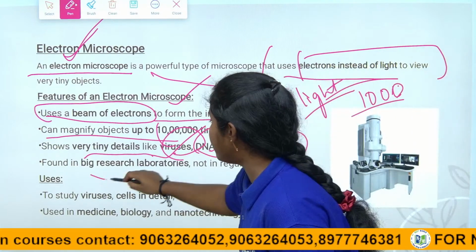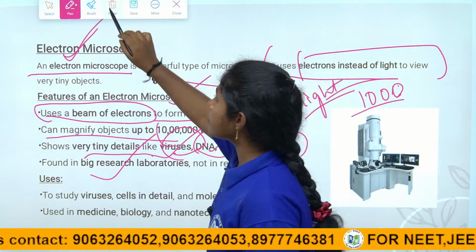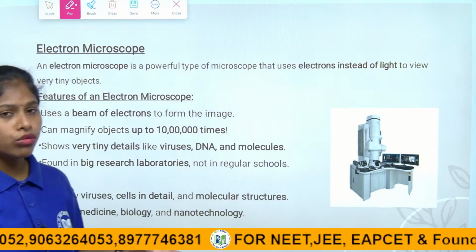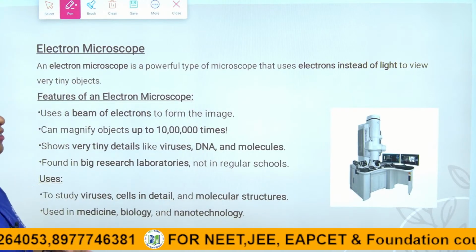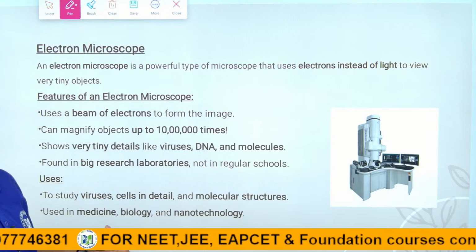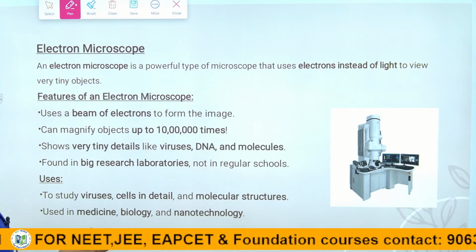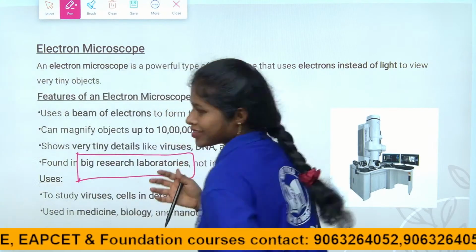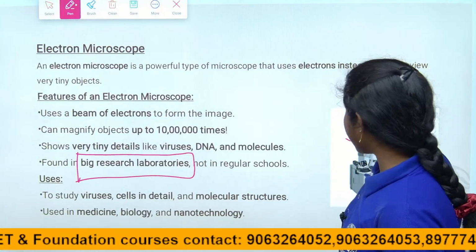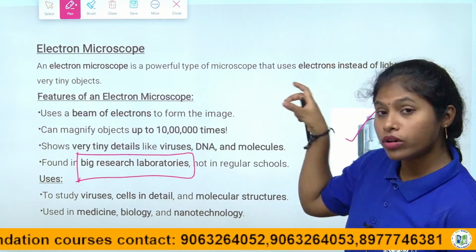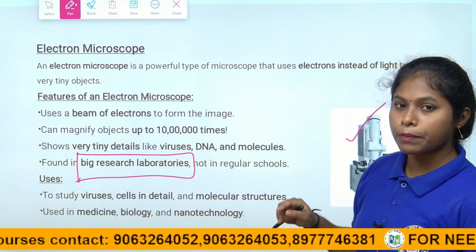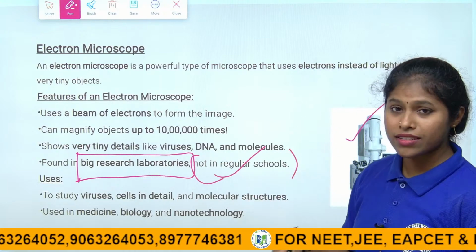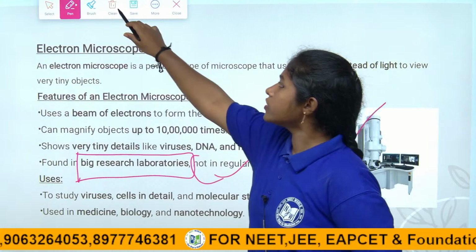They are found in big research laboratories. They are not commonly found in schools, colleges and regular laboratories, because they are very costly. They are used in big research laboratories, right children? In research institutions, we can learn about things in a much more detailed, in-depth way with the electron microscope, because it is present there, and it is not seen in regular schools and colleges.